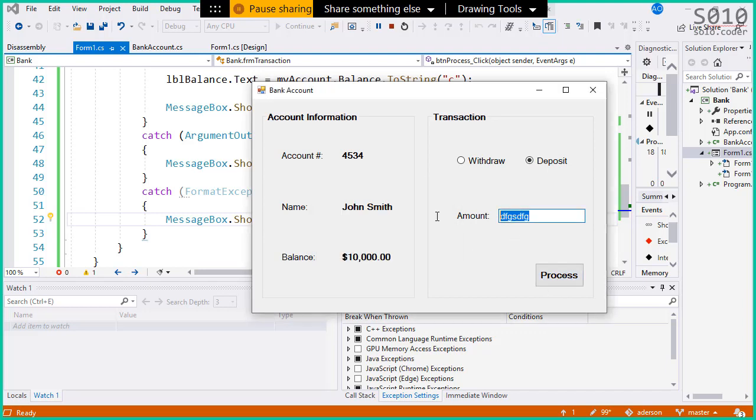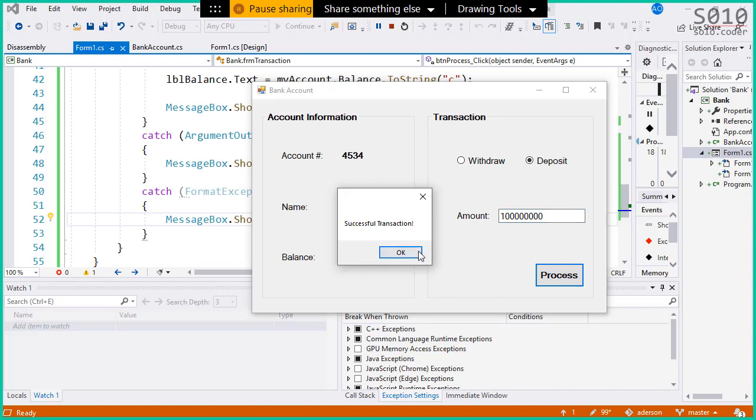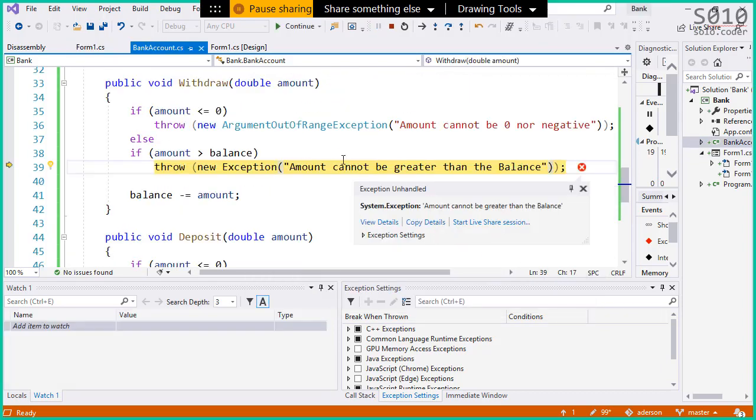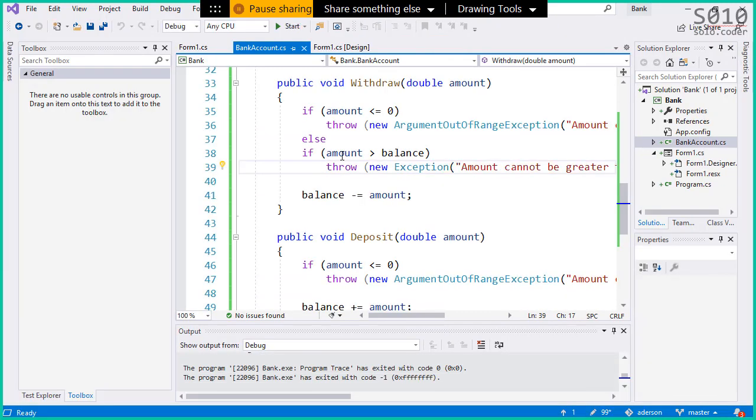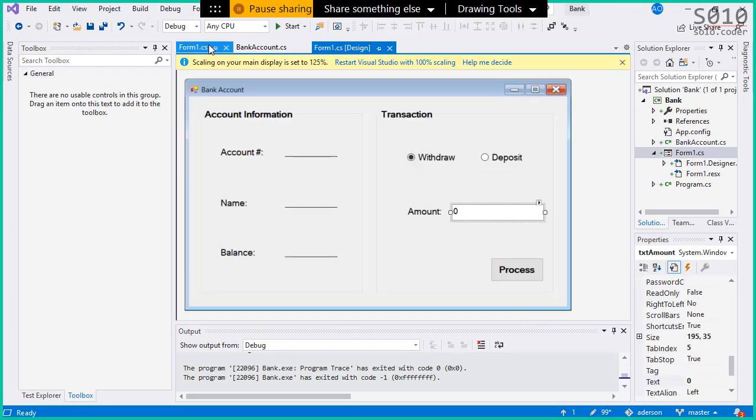Last one that we're gonna do is this one that we're gonna withdraw. Succession transaction, what the hell? Oh, it was a deposit, that's fine. Let's withdraw this. Okay, and withdraw again, and now we have a problem because the funds are not enough. So we have to catch a general exception as well.